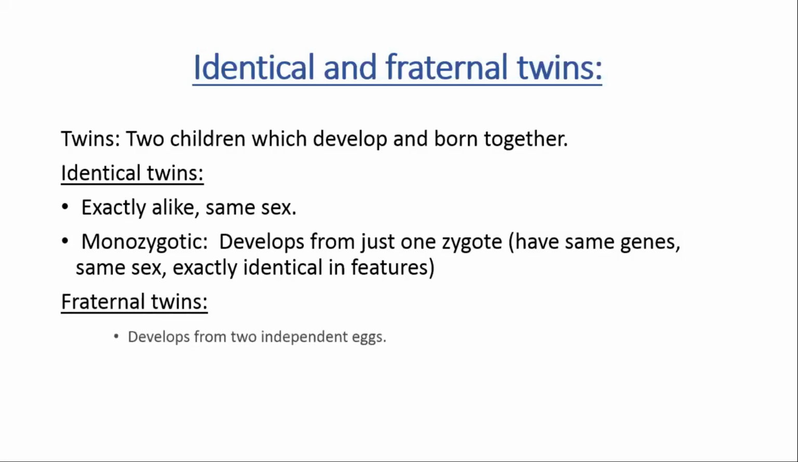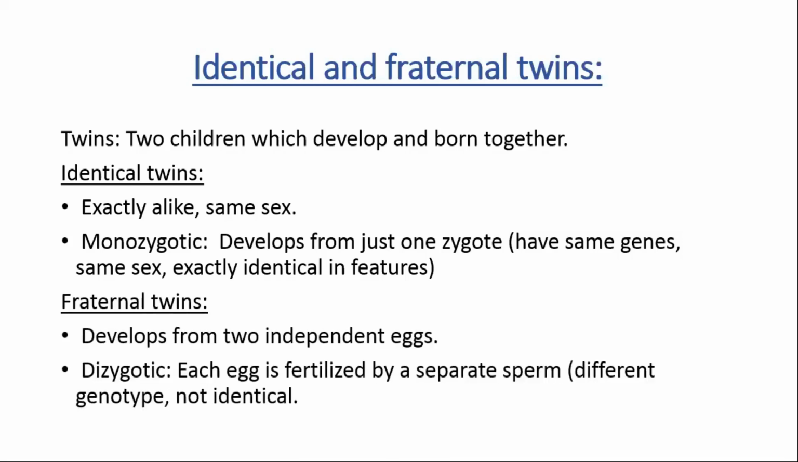Then fraternal twins, they develop from two independent eggs, right? That's why they are called dizygotic. Di means two. So each egg is fertilized by a separate sperm, the male cell, right? Egg, the female cell, and the sperm is the male cell. Because of the combination of two different eggs and sperms, they have different genotypes, and that's why they are not identical.